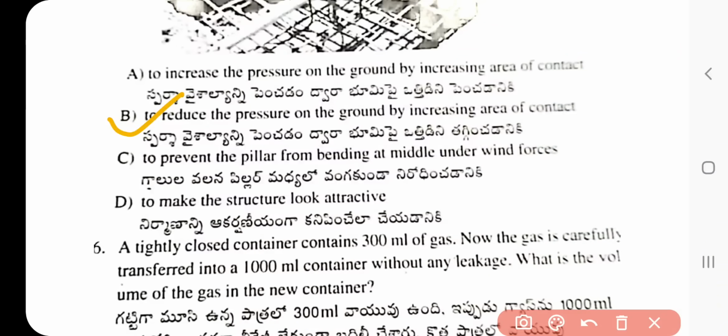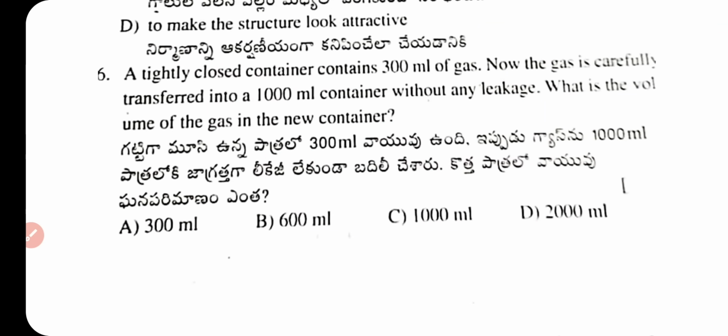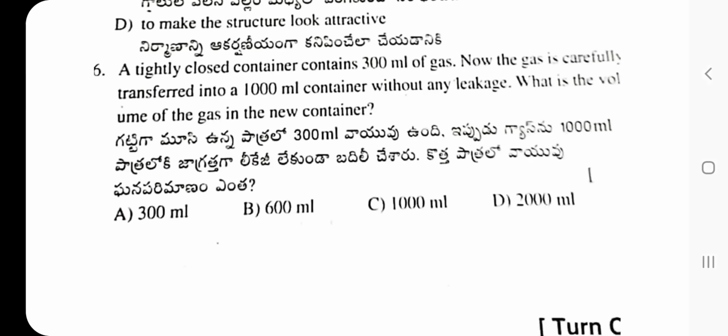Question number 6. A tightly closed container contains 300 ml of gas. Now the gas is carefully transferred into a 1000 ml container without any leakage. What is the volume of the gas in the new container? Option A, 300 ml. Option B, 600 ml. Option C, 1000 ml. Option D, 2000 ml. What is the correct answer? Option C, 1000 ml is the correct answer.